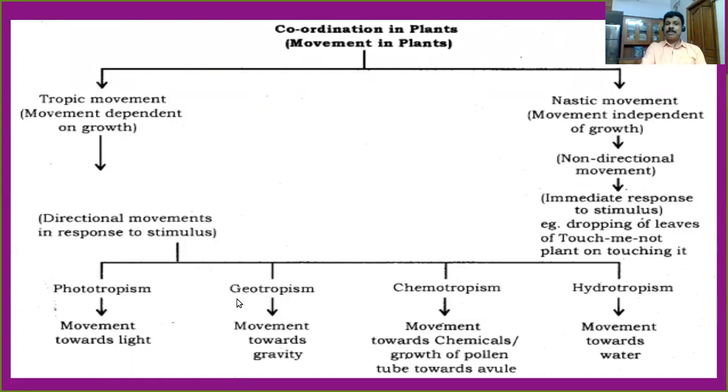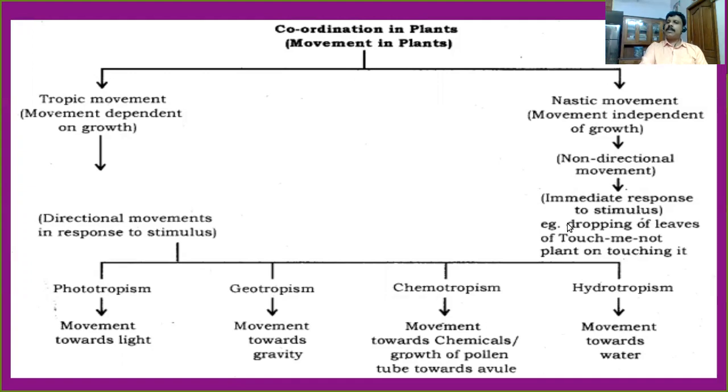If the stimulus is gravity, we can call it geotropism. If the stimulus is chemical, the tropic movements we can call chemotropism. And if the stimulus is water, such type of tropic movements, what we can say, hydrotropism.